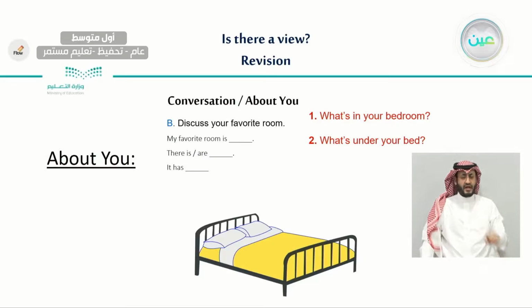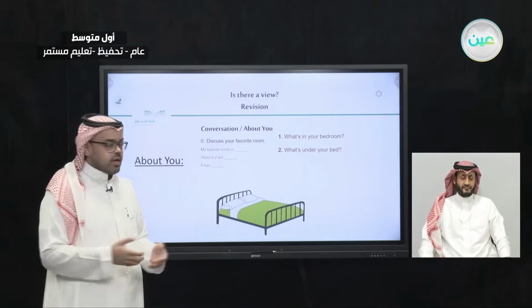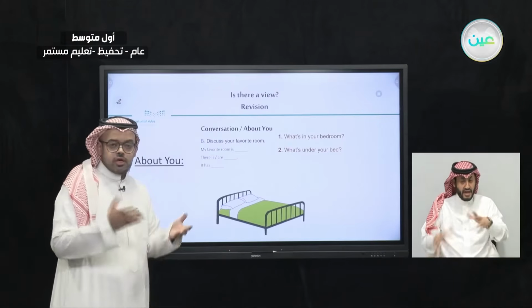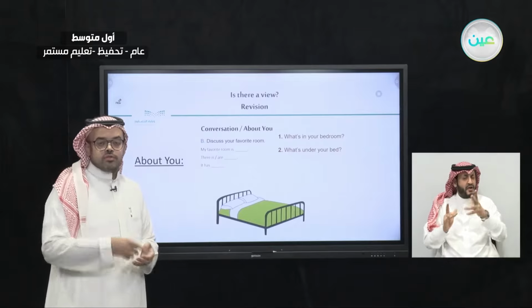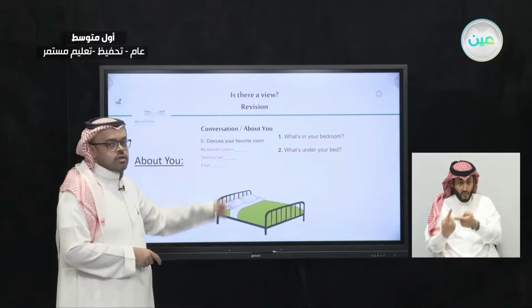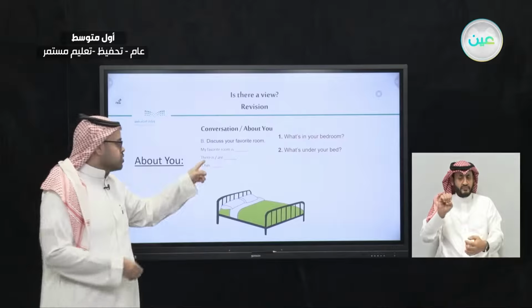So we gave sentences like this. My favorite room is, for example, you can pick anything you like. You could say the living room, the bedroom, or any room that you like. And also, tell me about the things that you have in your bedroom. For example, if it's one thing or one object, we would use there is. But if it's more than one thing, we would use there are.